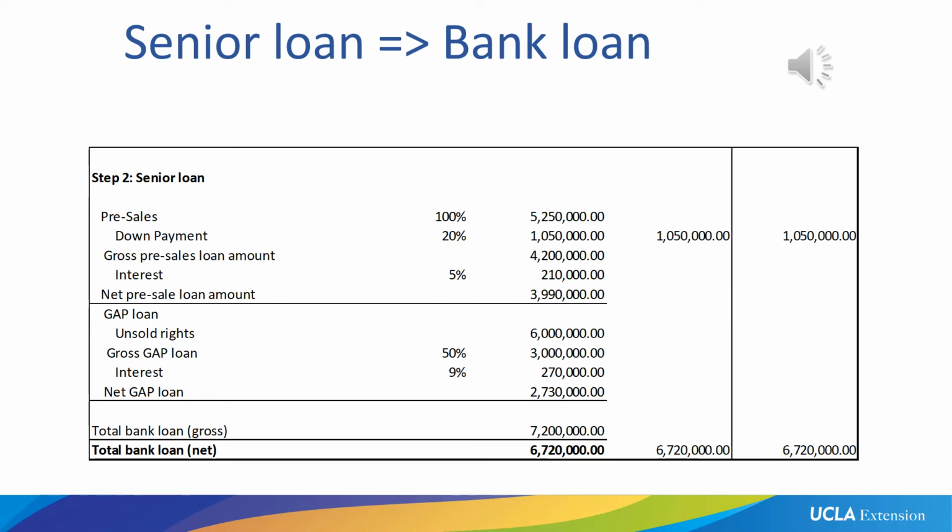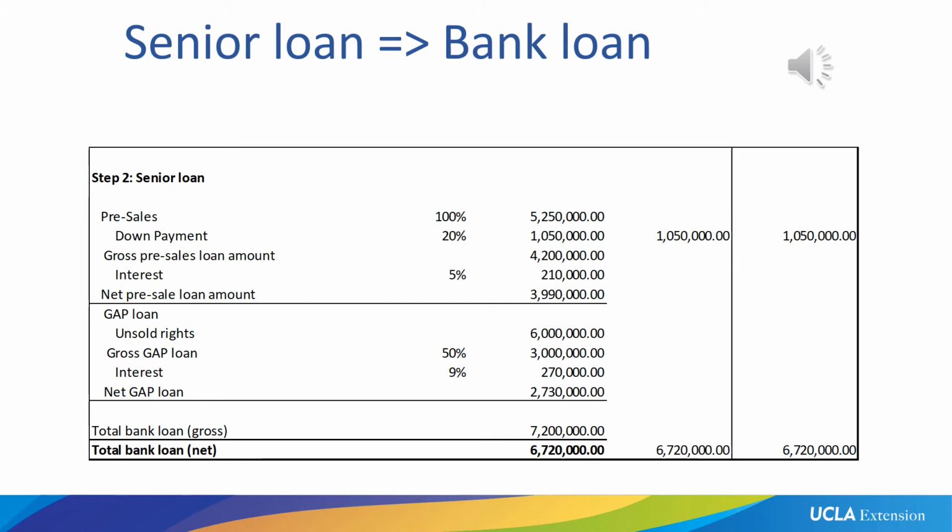The bank will consider these unsold rights as a collateral, and it will actually lend us 50% of this value, which is $3 million. So our gross gap loan in this case is $3 million. The bank will charge an interest. The interest is higher because there is no distribution agreement against this loan. This is basically an unsecured loan. So the 9% are being charged on the $3 million, which is $270,000, and that leaves us with a net gap loan of